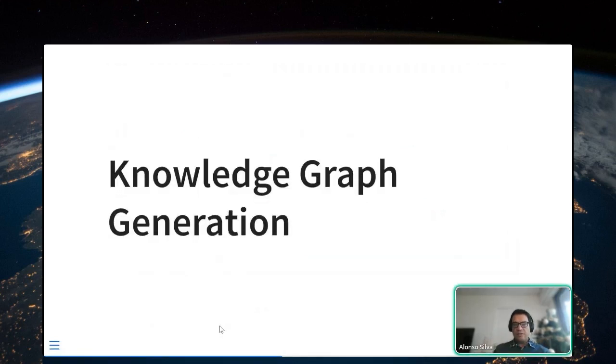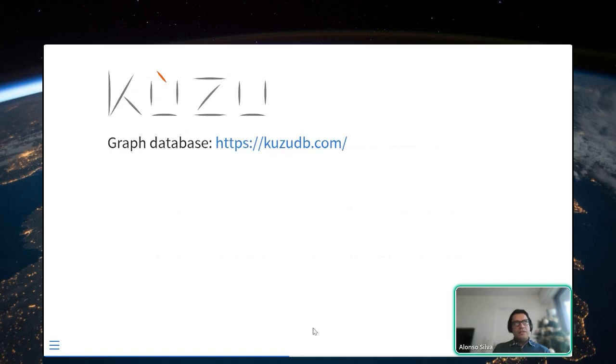Okay, and now I'm going to pass to the part of knowledge graph generation. We're going to use what I mentioned before to build graphs. For storing this graph, I'm going to use Kuzu to store it in a graph database. It's very nice to use Kuzu because you can pip install it, you can try it, and you will see if you like it. But it has all the features that I need.